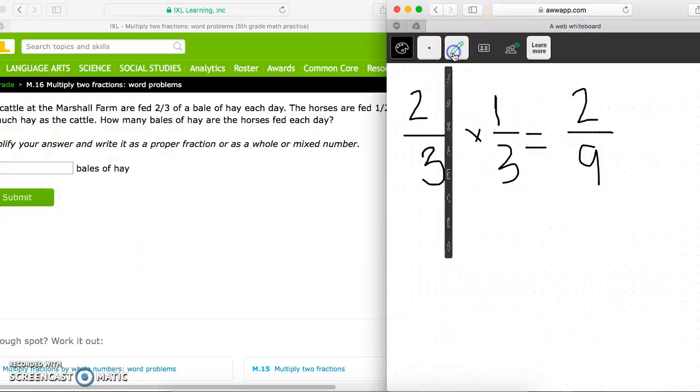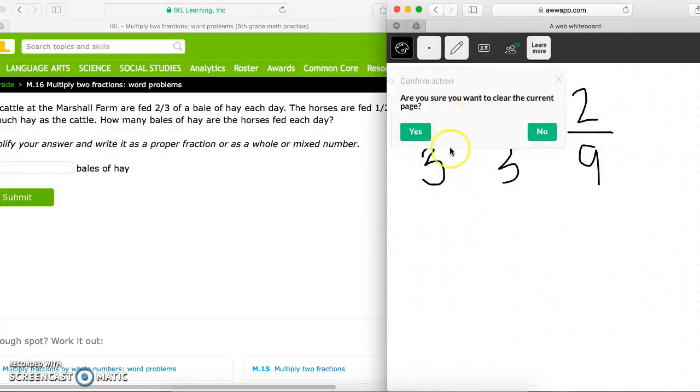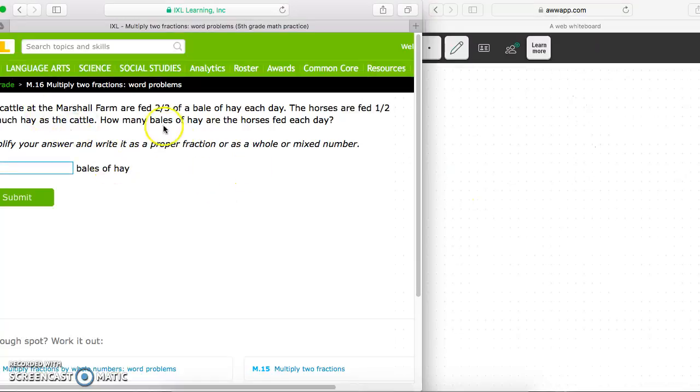Okay, let's do this one. The cattle at the Marshall farm are fed 2/3 of a bale of hay each day. The horses are fed 1/2 as much hay as the cattle. How many bales of hay are the horses fed each day? Simplify your answer and write it as a proper fraction or as a whole or mixed number. So, the cattle are fed 2/3 of a bale. The horses are fed 1/2 as much hay as the cattle. So I need to find out what 1/2 of 2/3 is.